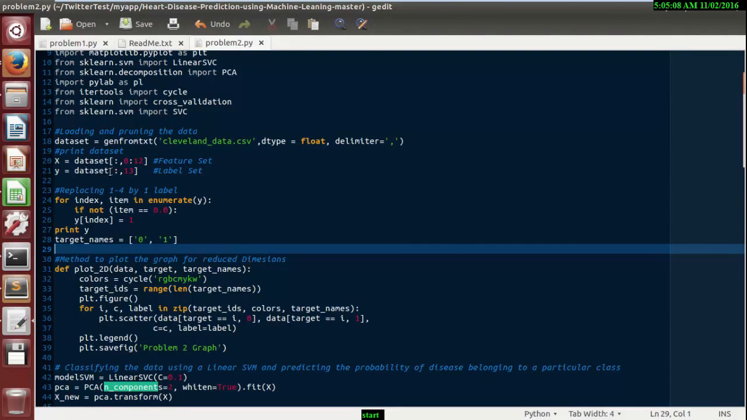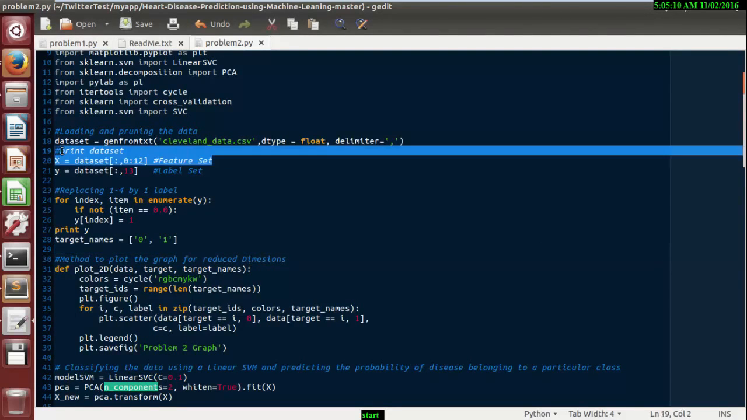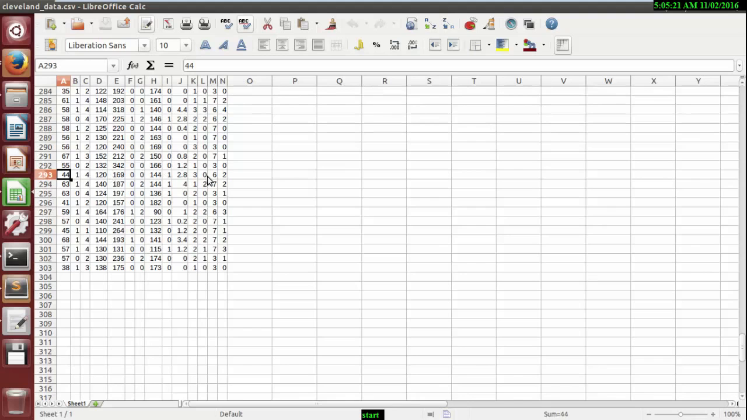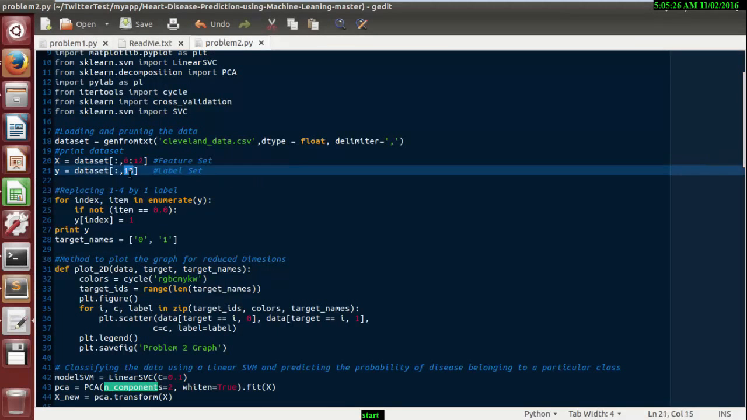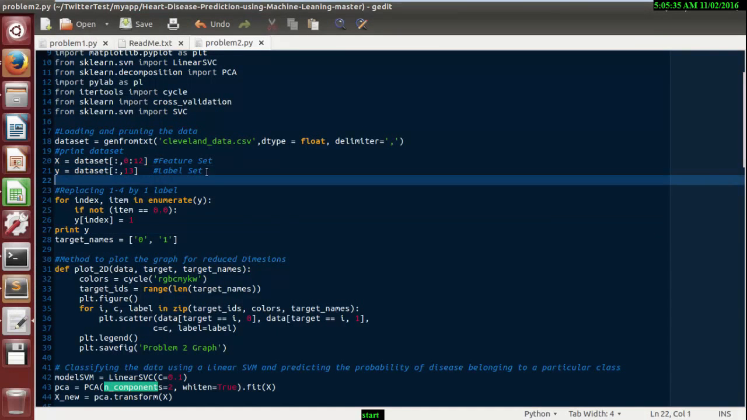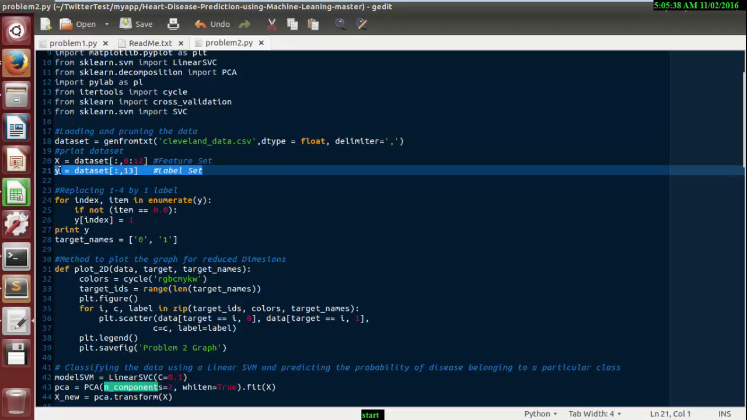Okay, so here what we do, we have the feature data set from column 0 to the 12th column. These 12 columns represent the features, while at the same time the 13th column represents the condition of the person. This is the indicator. I store this indication in y.